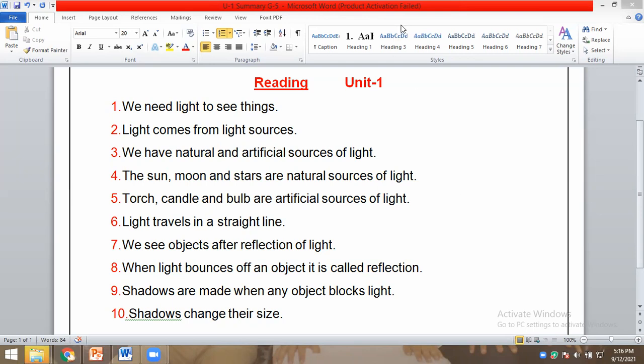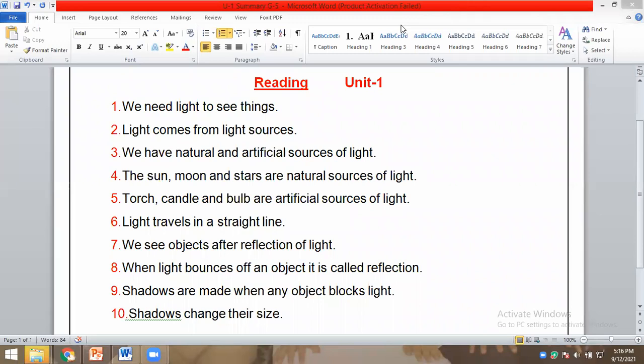Torch, candle, and bulb are artificial sources of light. Light travels in a straight line. We see objects after reflection of light. When light bounces off an object, it is called reflection. Shadows are made when any object blocks light. Shadows change their size.